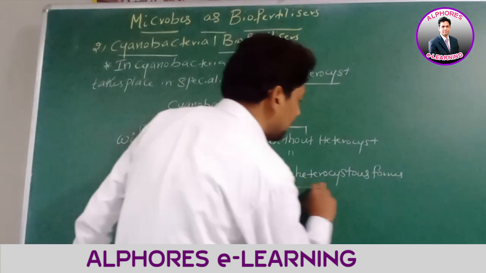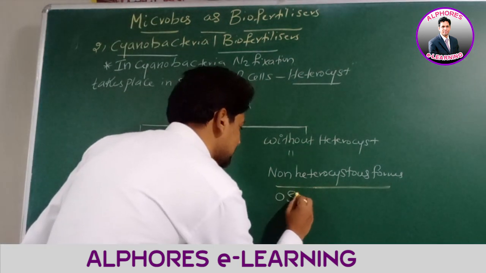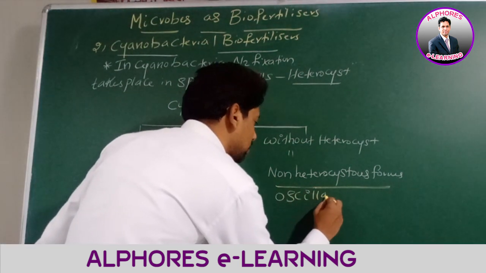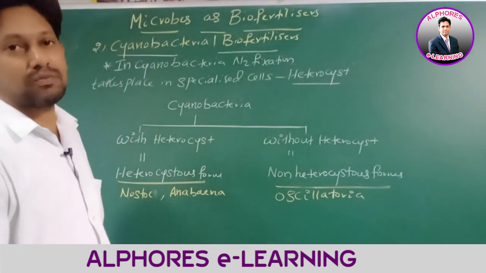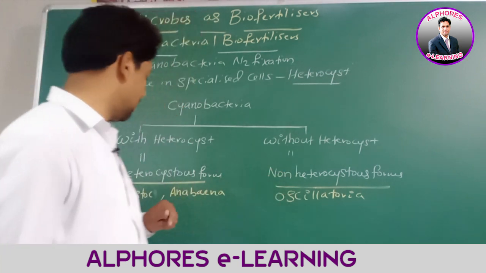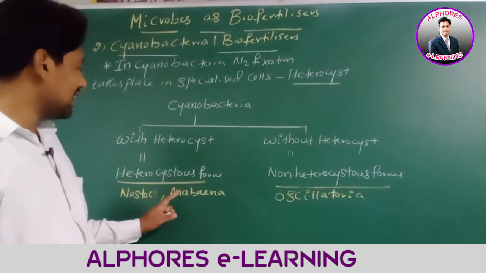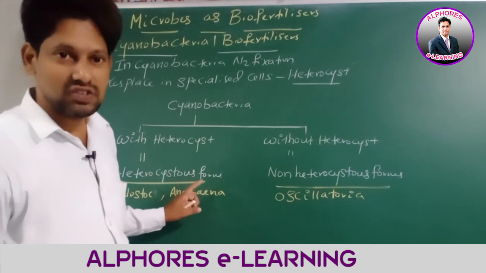Now go for non-heterocystous forms. The example for non-heterocystous forms is Oscillatoria. Oscillatoria is a non-heterocystous form, whereas Nostoc and Anabaena, these two are heterocystous forms. Is this statement okay?